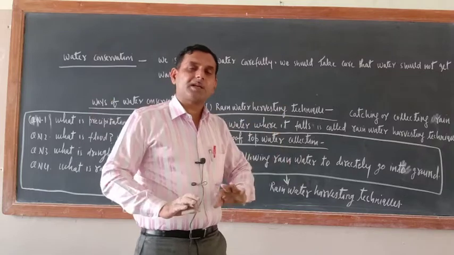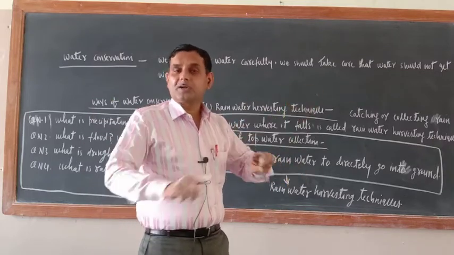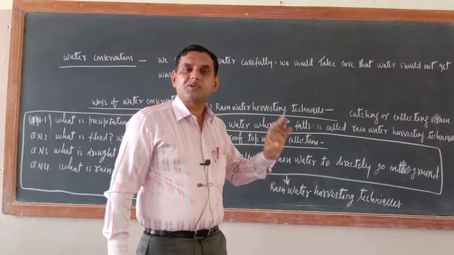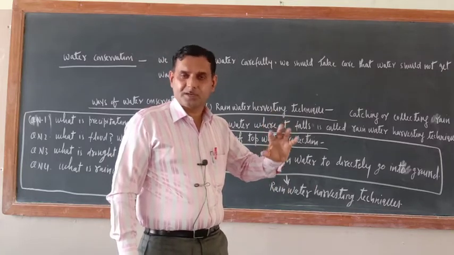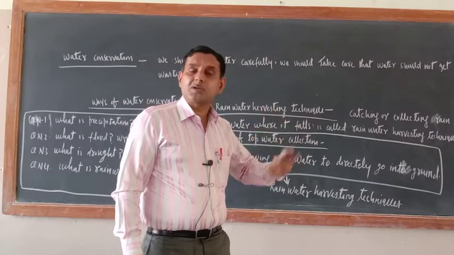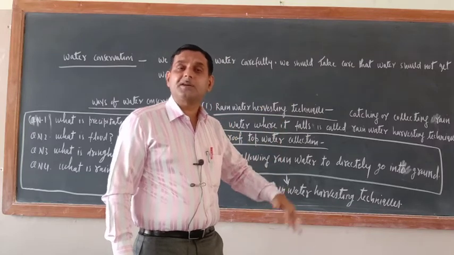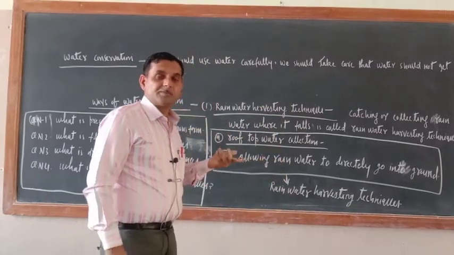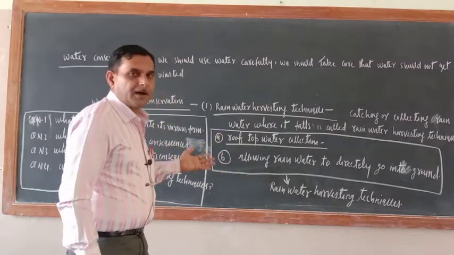What is there? Water is falling and now it is going away. Such type of arrangement should be there that water should be collected in a particular place. Rainwater should be collected in a particular place, and slowly some water will evaporate, but the rest of the water will percolate directly down to the earth. So in this way also we can conserve the rainwater. So these are some of the techniques of rainwater harvesting.